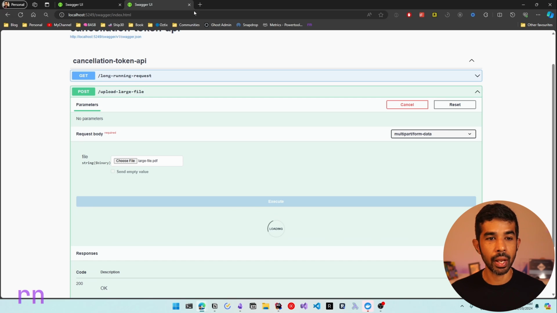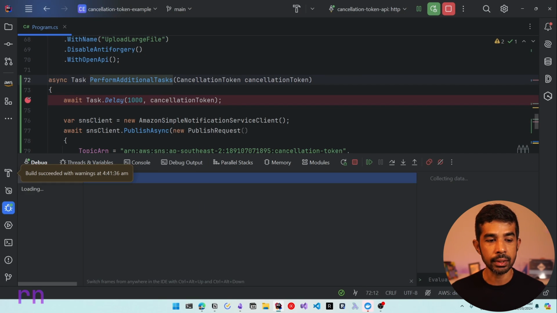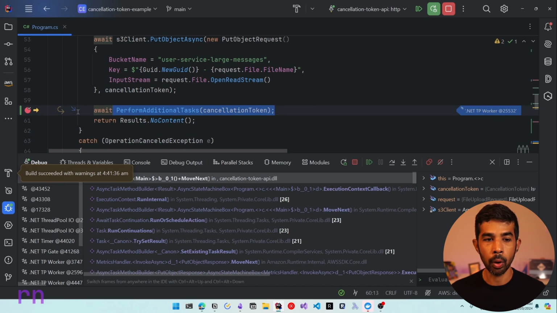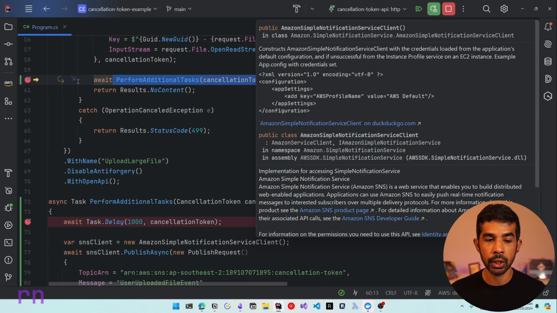If the user was to navigate away right now, it would cancel out of uploading the file. However, in this case, let's wait a slightly longer time, until it hits the await on additional tasks and is done with the file upload. This application has already uploaded the file and is waiting to perform additional tasks. Now, if the user continues and waits on that page, it is going to perform this additional task and publish this message into the queue.